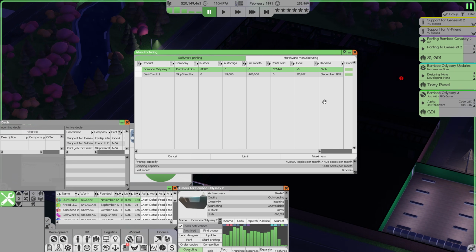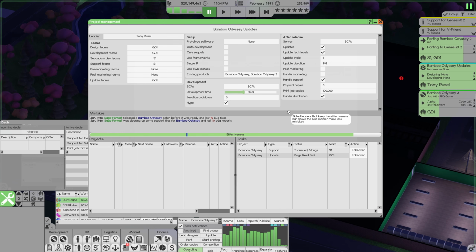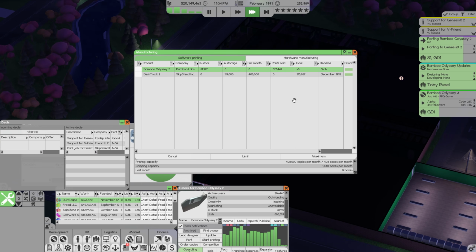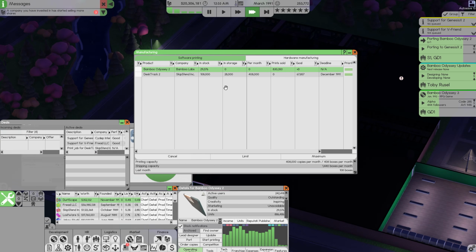Okay, I'm a little bit annoyed at this project management. Handle distribution, print job copies. This should automatically order new copies every day or set maximum to be manufactured if any print job is active, right? If we instead change this to a percentage, if we do like 500%, potentially that's how that works, but I'm not 100% sure.